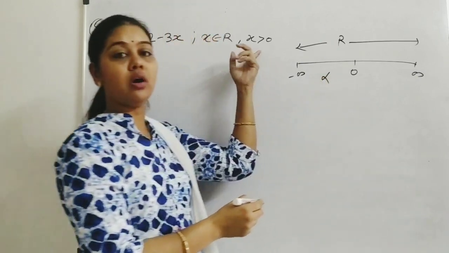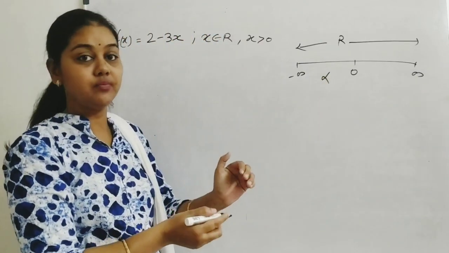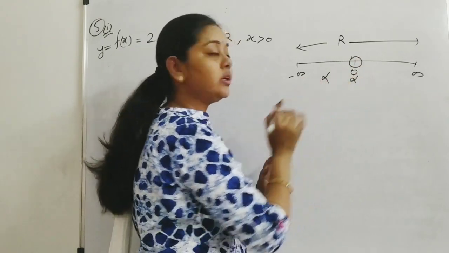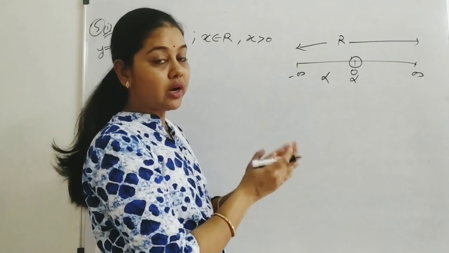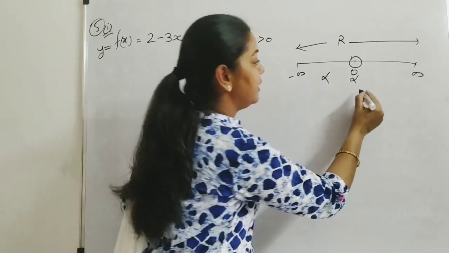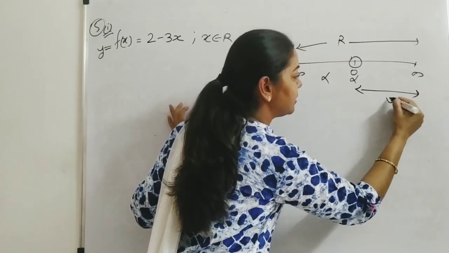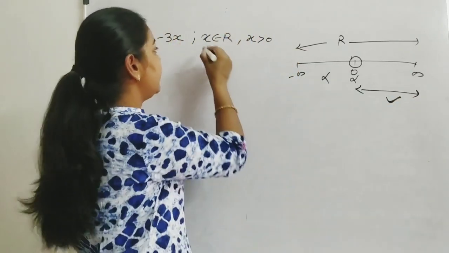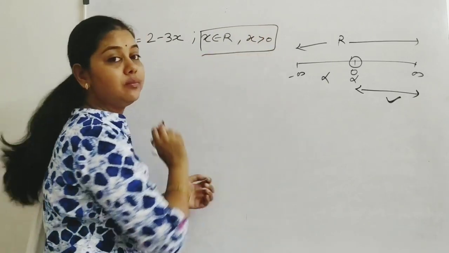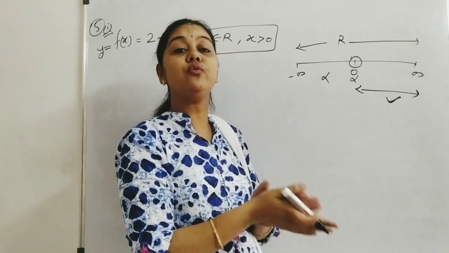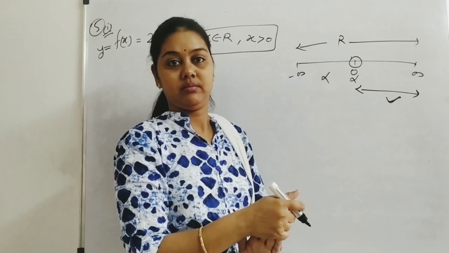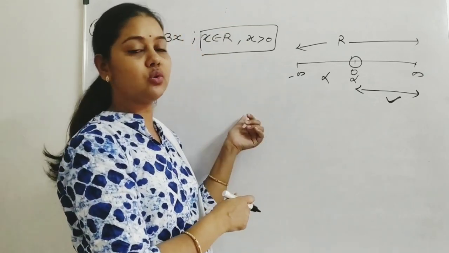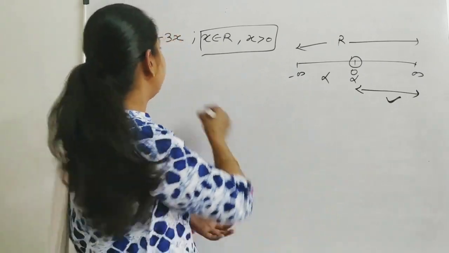Here we need not take any negative number. What we have to do? 0 is also not included at this point because we have to take values greater than 0. It means this complete part is our domain according to the given condition. Now we have to find the images, because the set of images is called the range. And in this question we have to find the range.